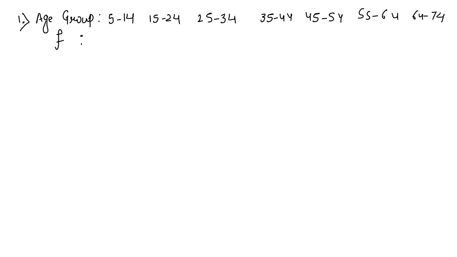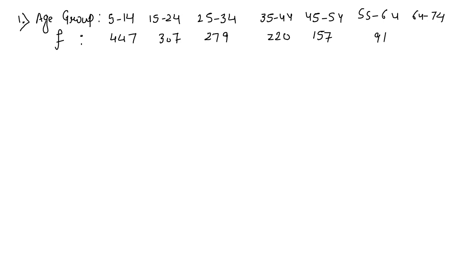Write down the frequency values. First value is 447. Second value is 307. Third value is 279. Next value is 220. Next is 157. 91.